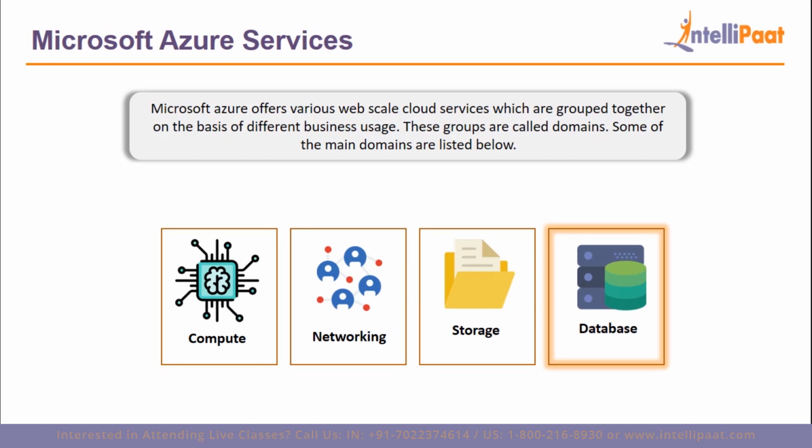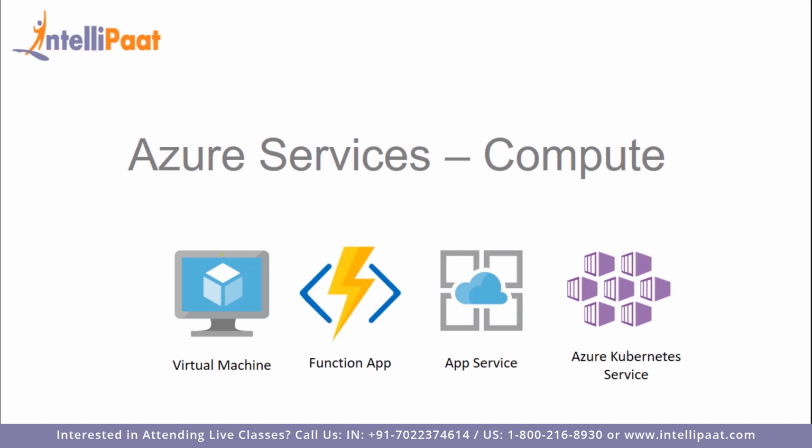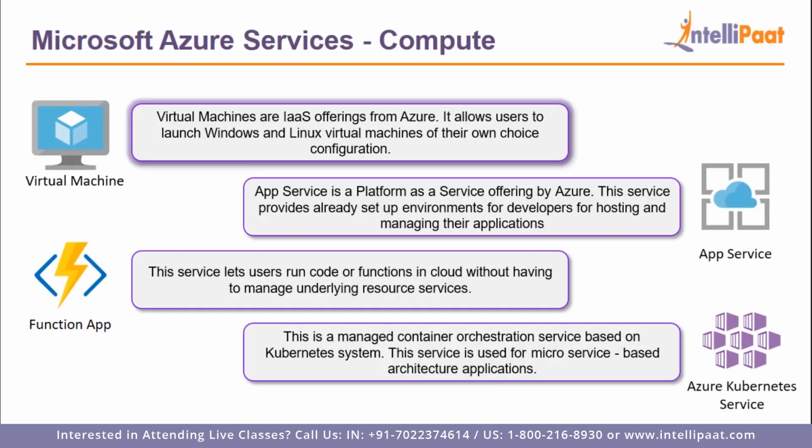So now let's see what kind of services are there in each of these domains, starting with compute domain. So in compute domain, we basically have 4 services offered by Azure, that is virtual machine, function, app service, and Azure Kubernetes service. So let's discuss all of these services one by one. So virtual machine. Virtual machine is an infrastructure as a service offering from Azure.